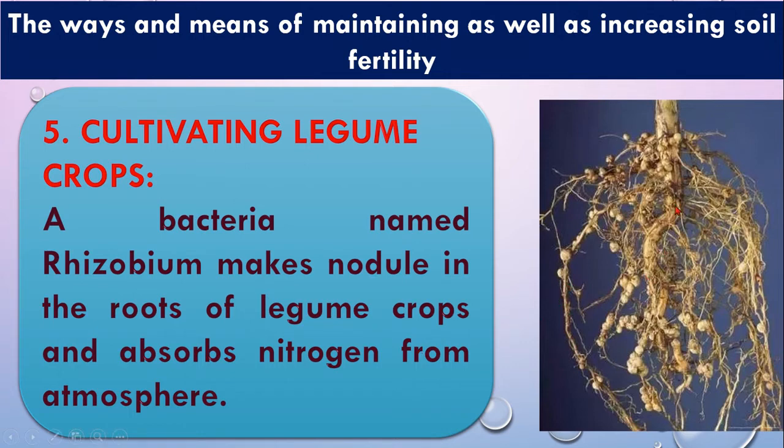I repeat, this is the root zone of a pulse or legume type crop, where you can see this ball like structure. This is called a nodule, and here one kind of bacteria, whose name is rhizobium, lives. This rhizobium fixes nitrogen from the air, which is very beneficial for the soil as well as for the plant.